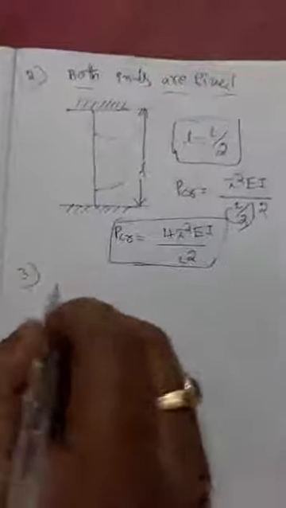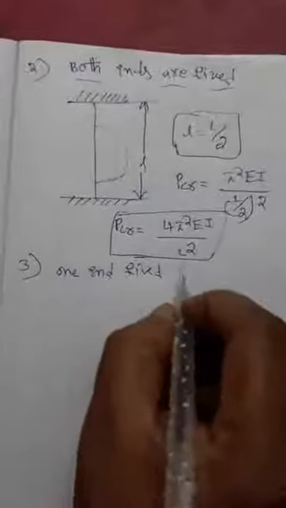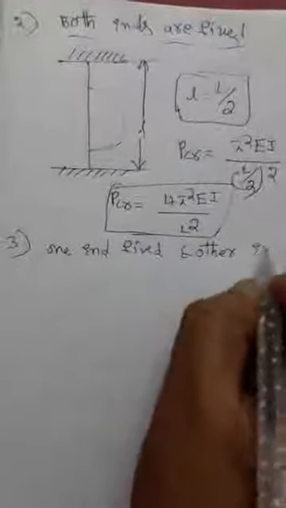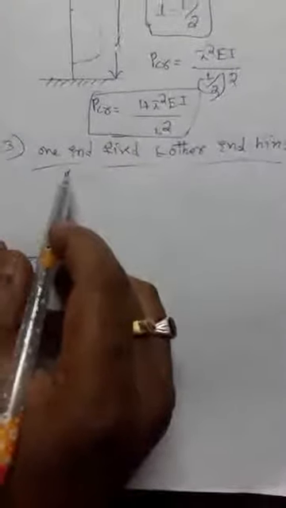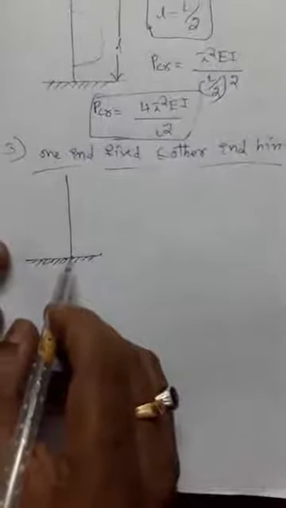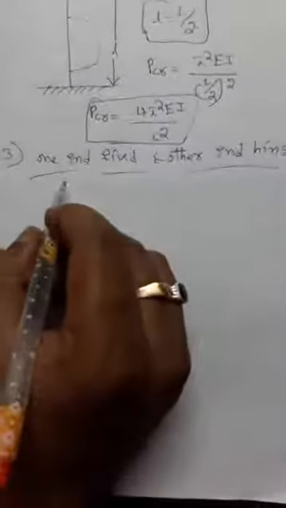And the third condition is one end fixed and the other end hinged. So the column diagram is like this: one end is fixed, like this fixed end. You can assume this fixed end at the top, and at the bottom you can assume hinged. Or I can assume the bottom fixed and this one hinged.